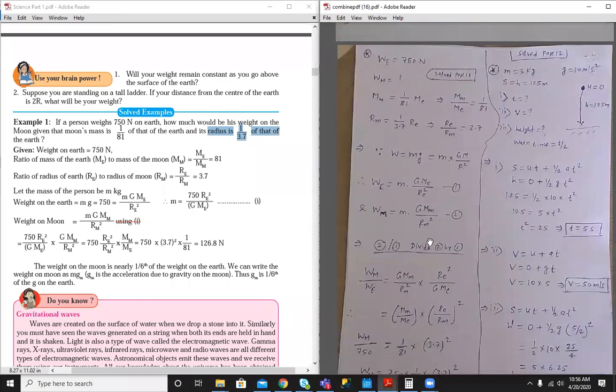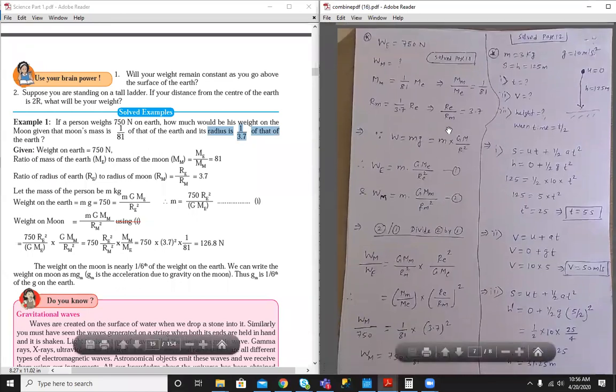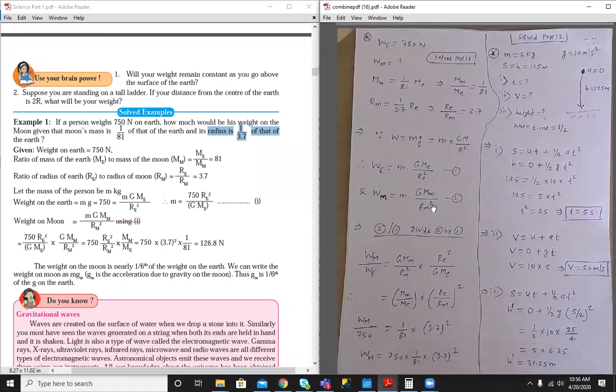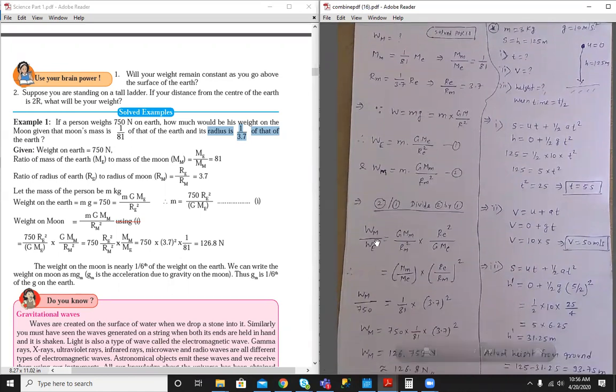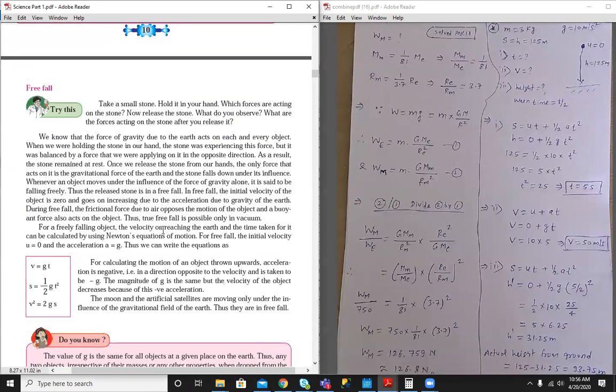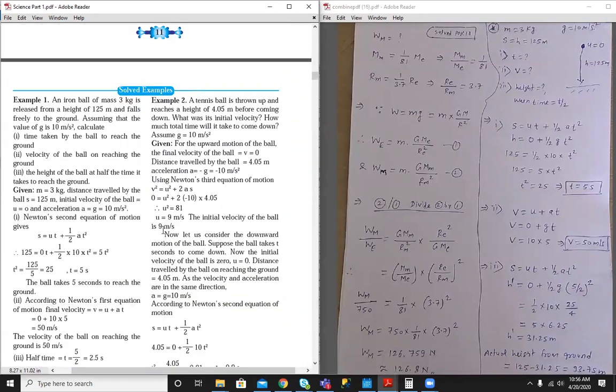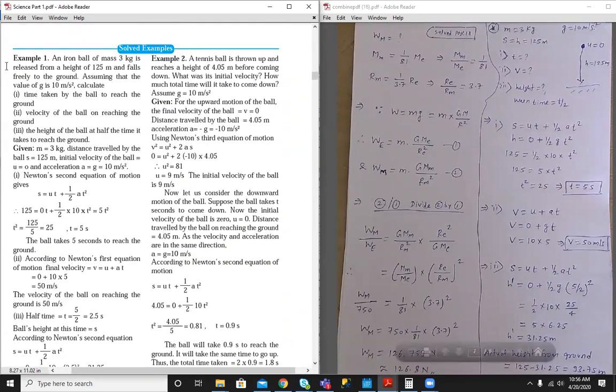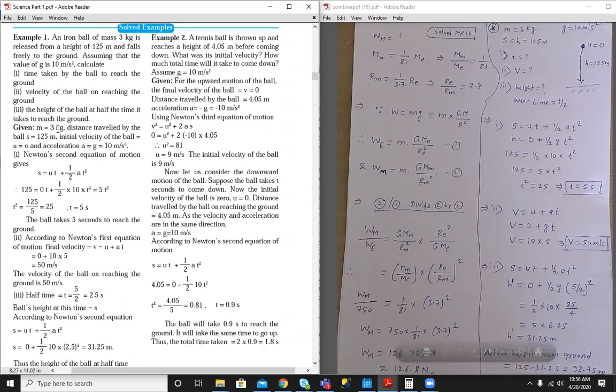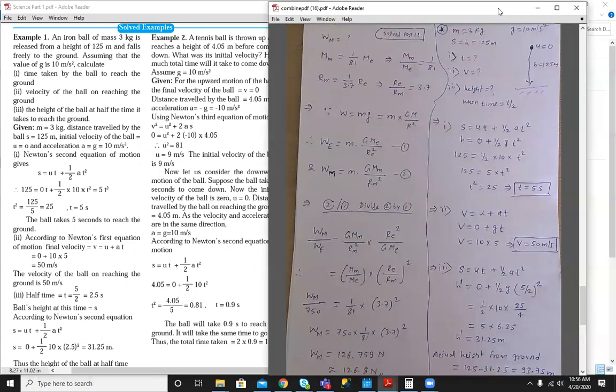So just solve the problem and get the answer. This is a favorite question of the board. It comes for 3 marks. So you just have to divide the formulas of weight on different planets. Okay, let's see another solved problem in the book. These two problems are based on free fall. So let's see the first problem. In the first problem, what is given?